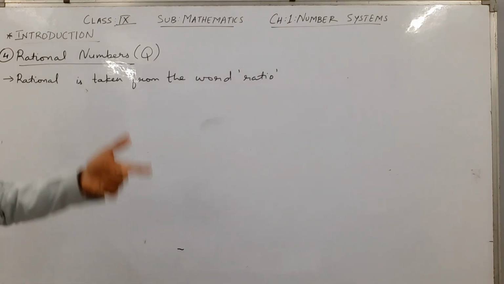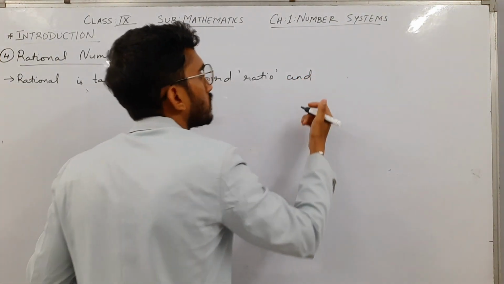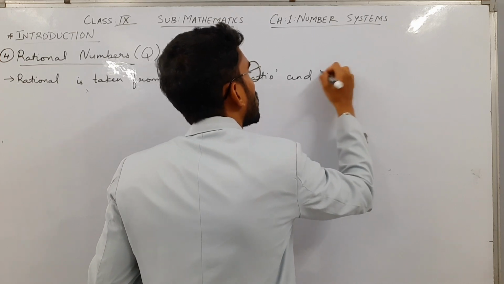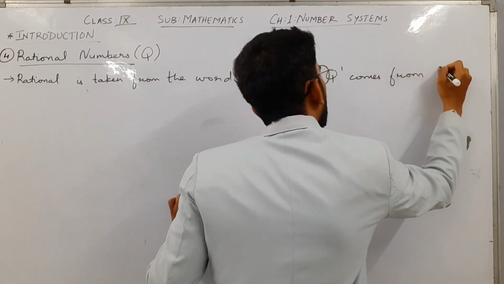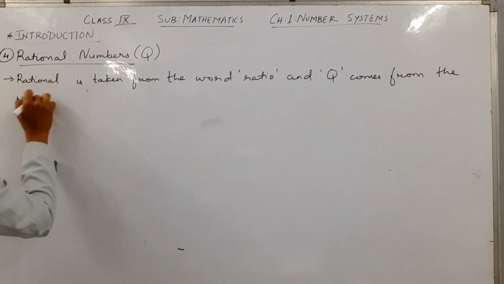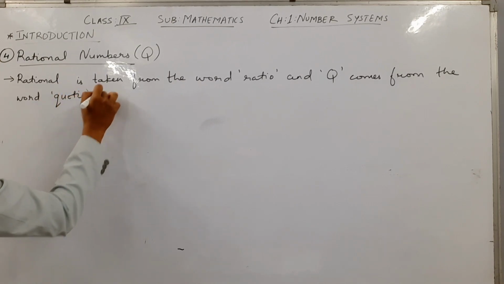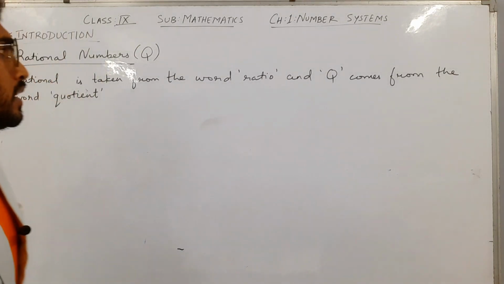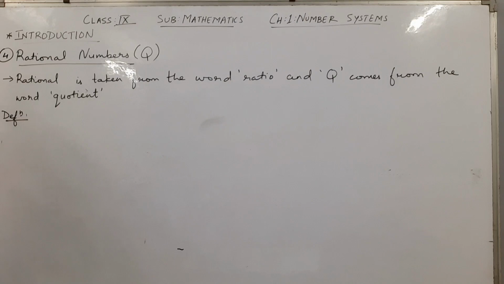Because of the word ratio, it is called a rational number. And Q comes from the word quotient. Now what is the definition of a rational number?